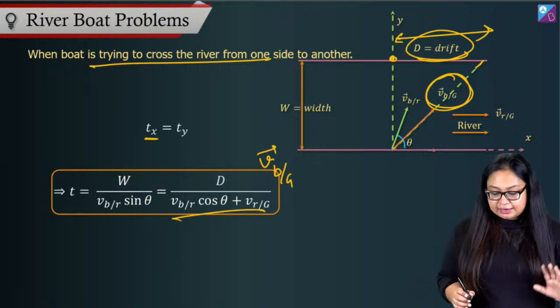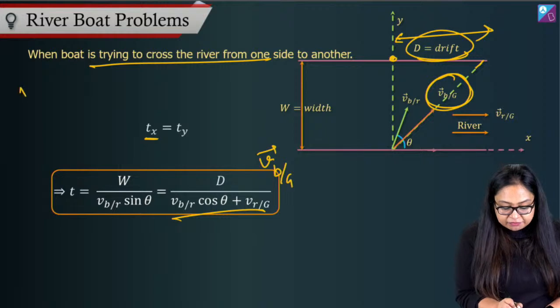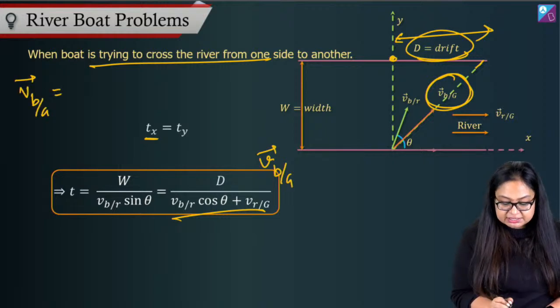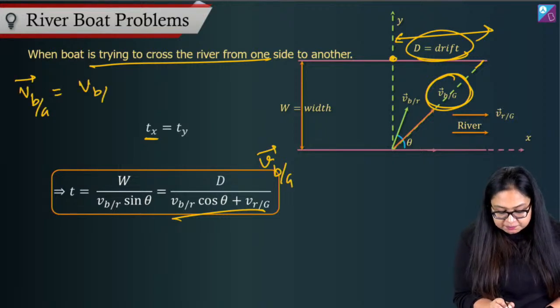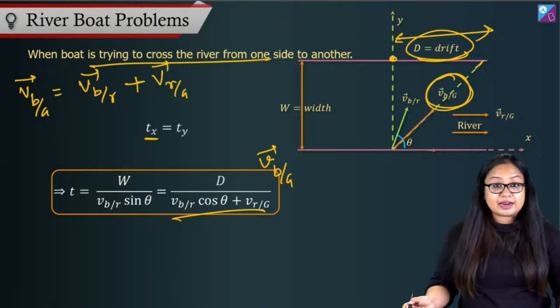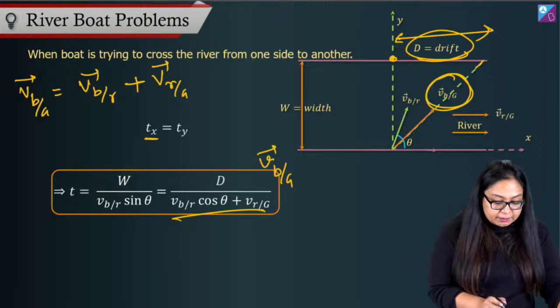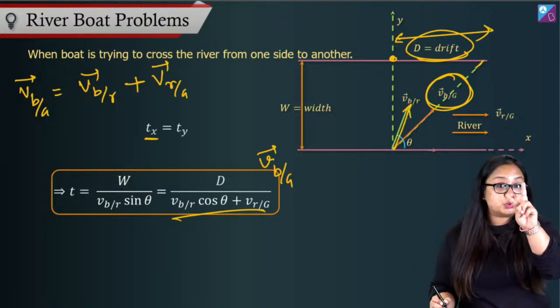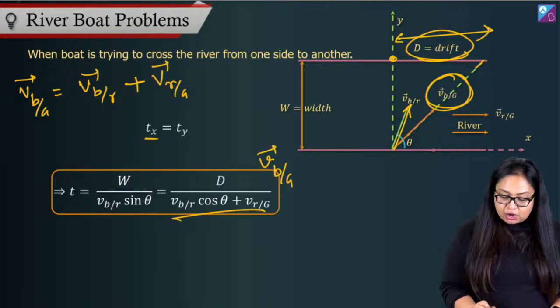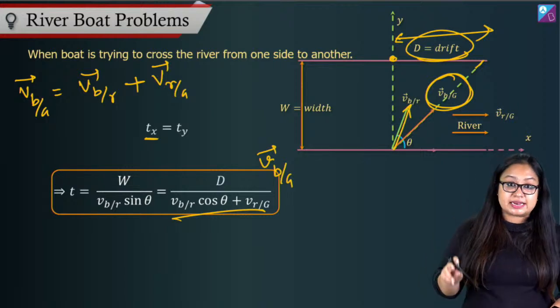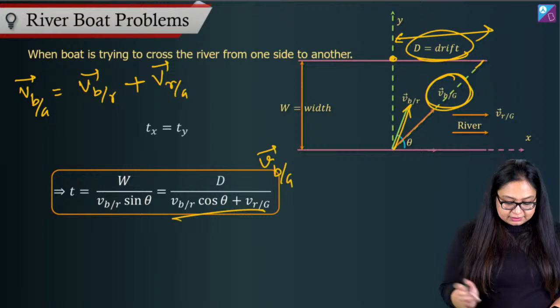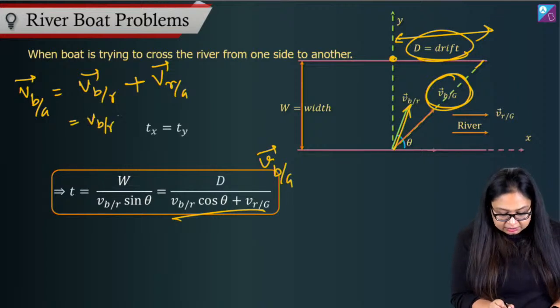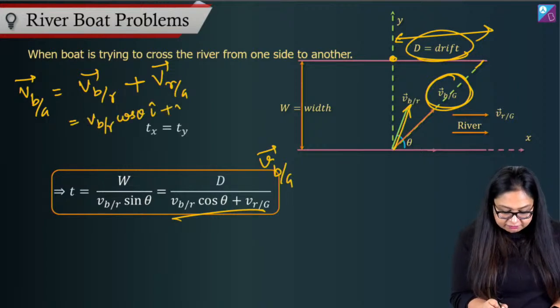What are we doing here? Again, I have velocity vector of boat with respect to ground is equal to what? We have boat with respect to river vector plus velocity of river with respect to ground, right? Now, when I'm talking about velocity of boat with respect to river, it is making an angle theta with x-axis, so it has two components, right? VBR cos theta i cap plus VBR sin theta j cap. So I'm going to write that. I'm going to say this is equal to VBR cos theta i cap plus VBR sin theta j cap.